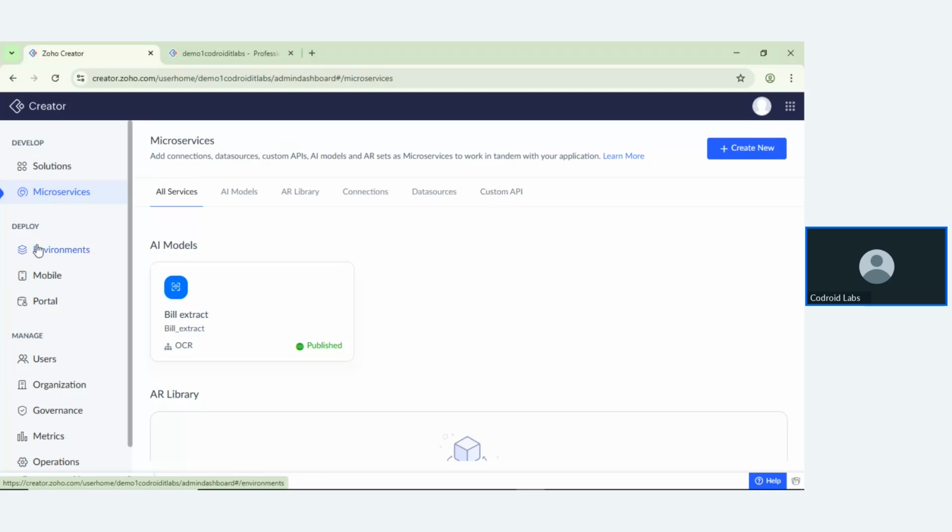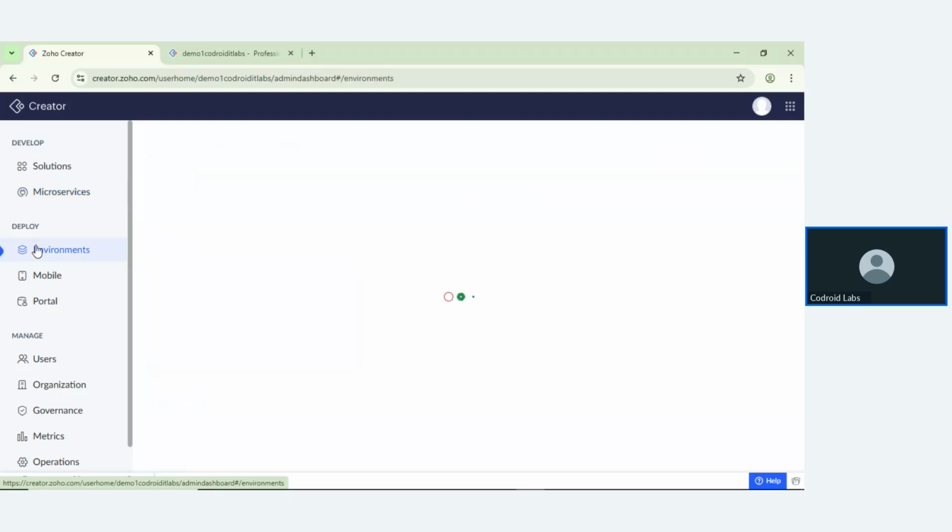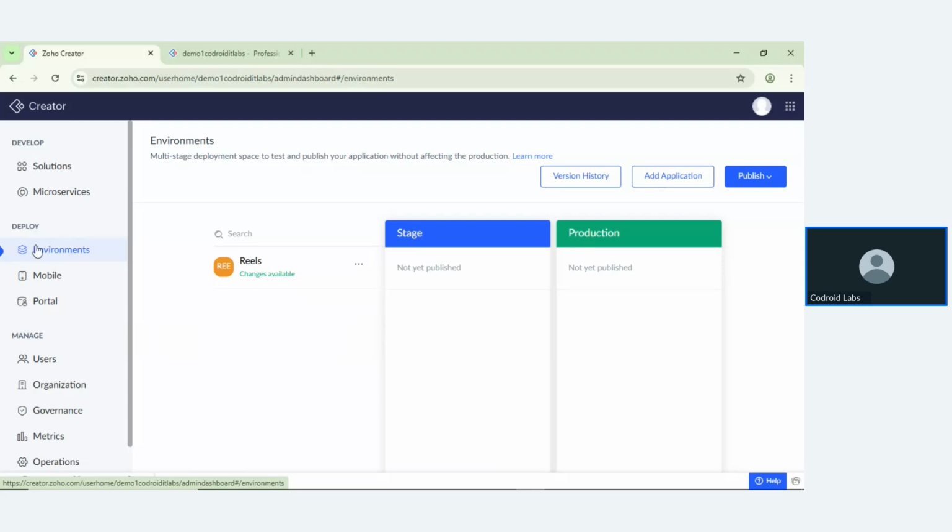They also have an environment. As developers, whenever we are working on applications, we use GitHub. Inside GitHub, we do not push any data directly to the production branch.